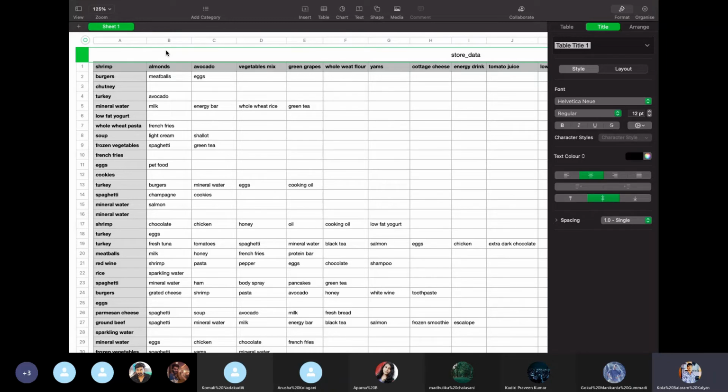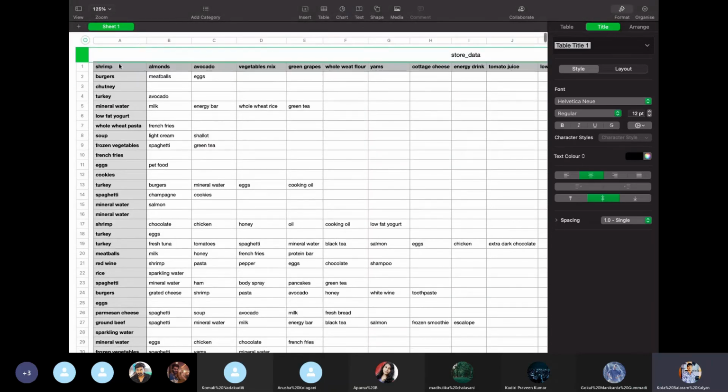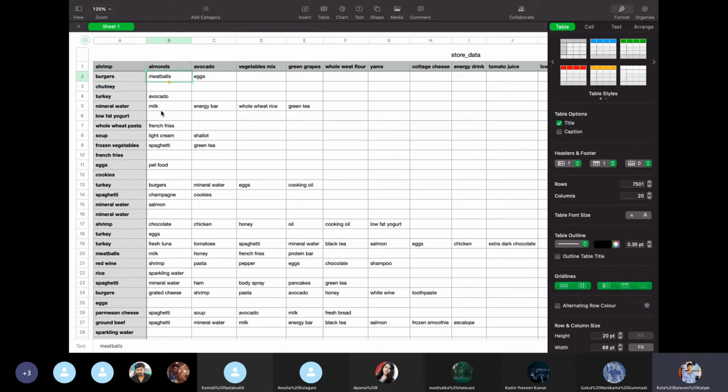A few customers bought these items across a week, like shrimp, burgers, almonds, meatballs, avocado, milk, eggs, energy bar, shallot, green tea, vegetable mix. It is data collected from a store.